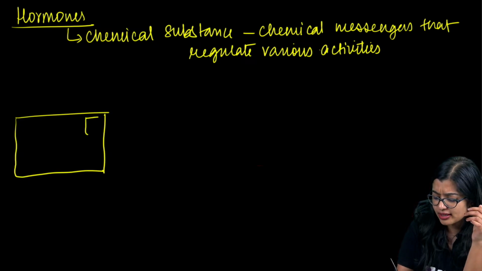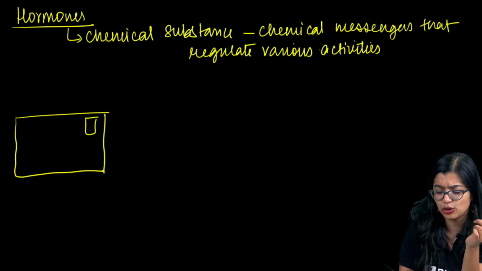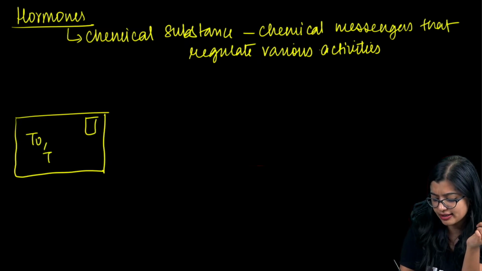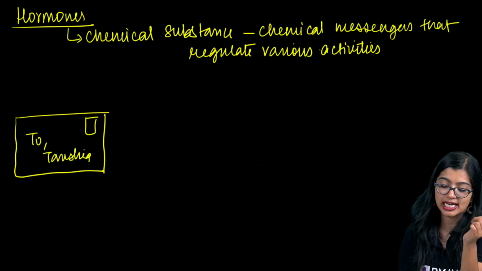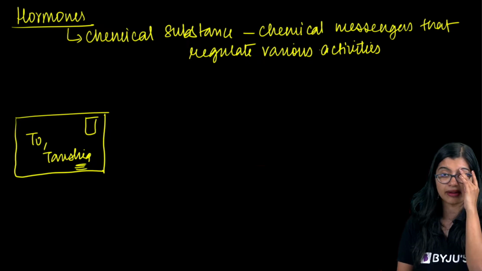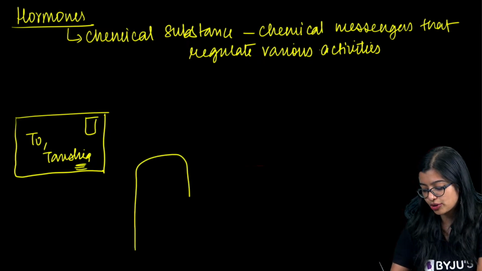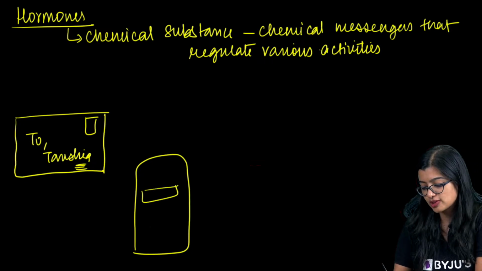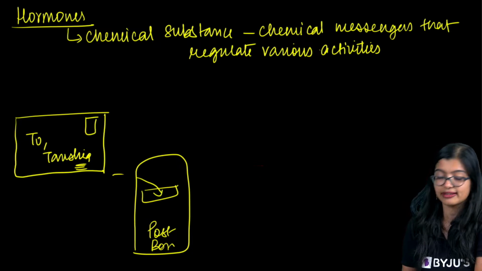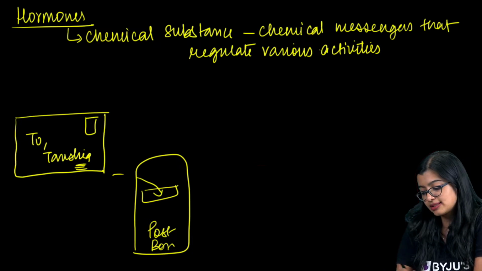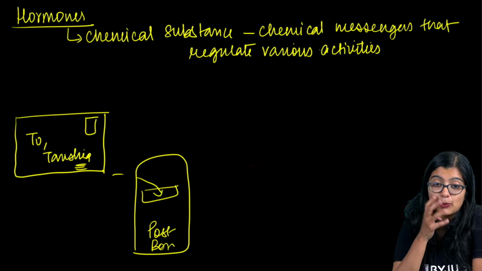Imagine that this is a letter that I have written to maybe Tanishq. I have put Tanishq's address and everything, and I will go and put it in a post box.